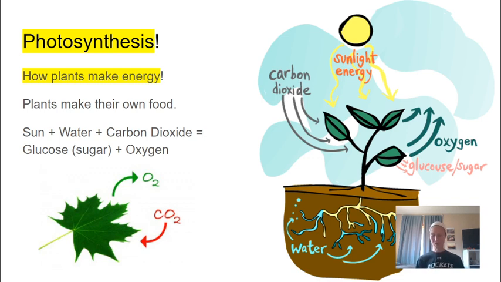Now, with those producers, they make their own food through the process of photosynthesis. They take in the sunlight, water, and carbon dioxide, and they produce glucose, which is a sugar which they use to grow. And then they also expel oxygen, which we use to breathe. So that's why we want to have a lot of plants, a lot of trees around, because they give off oxygen and they take in that carbon dioxide.